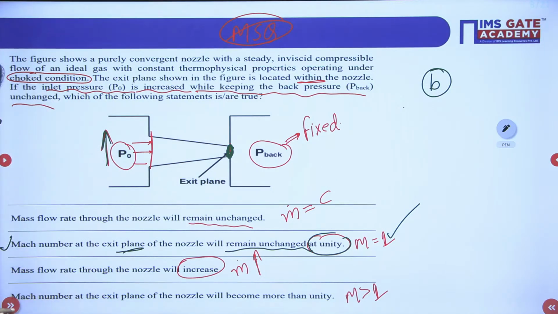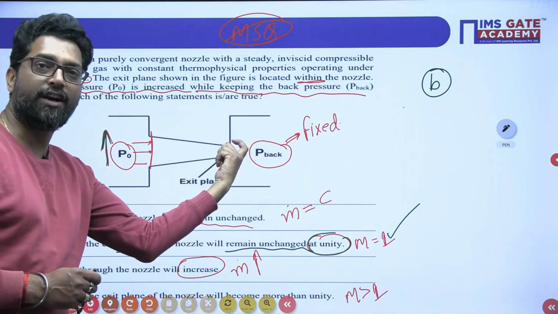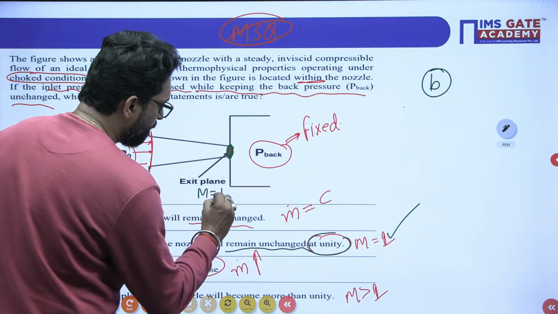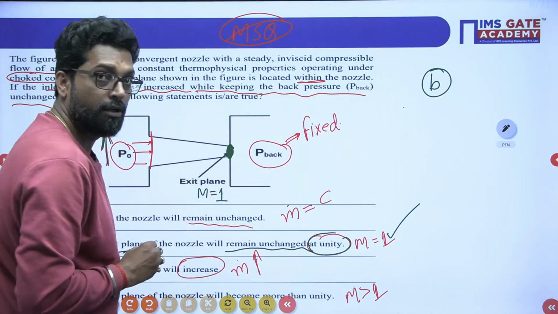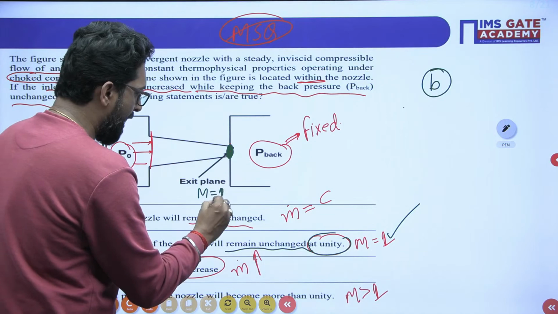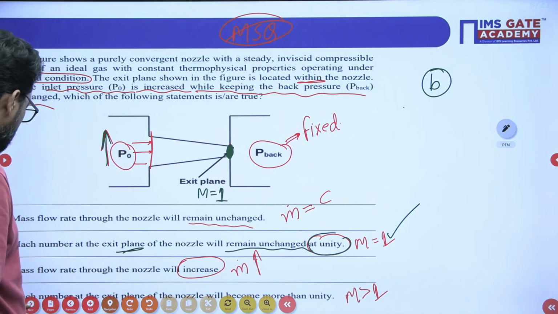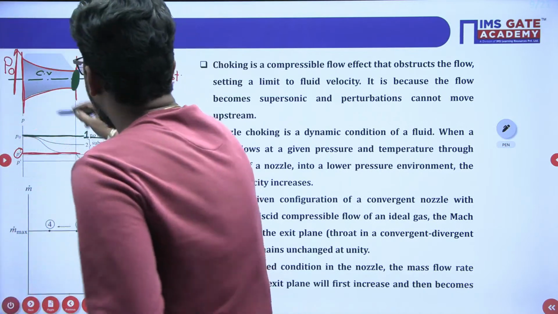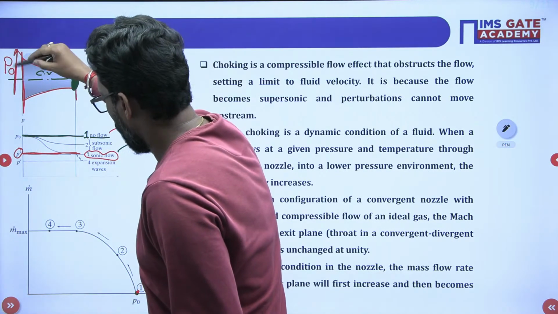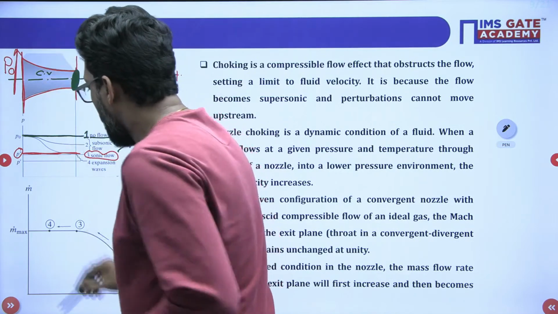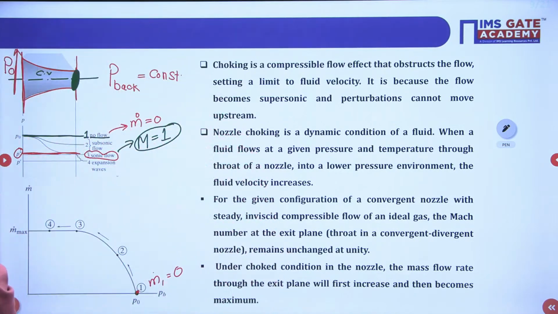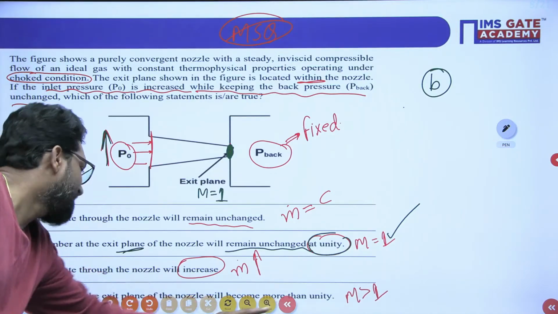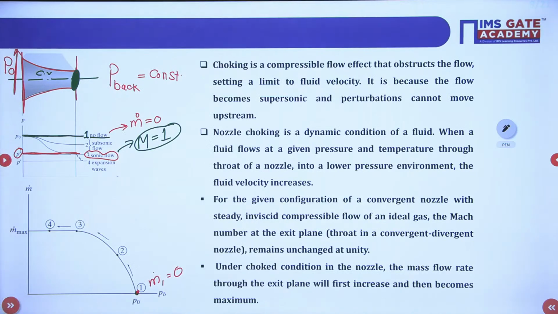Now my dear, see this one beta, if this is at a sonic condition, that means at the exit plane the Mach number is 1. Why? Because the pressure will reduce, so the Mach number is 1. Now, my dear, let's suppose we have to increase this pressure. We have to increase this pressure.